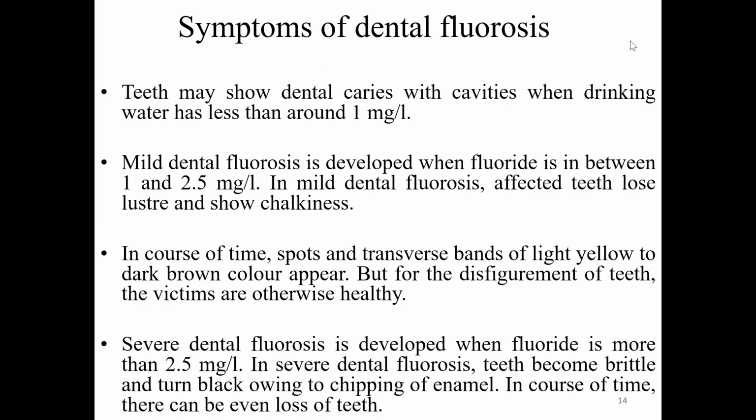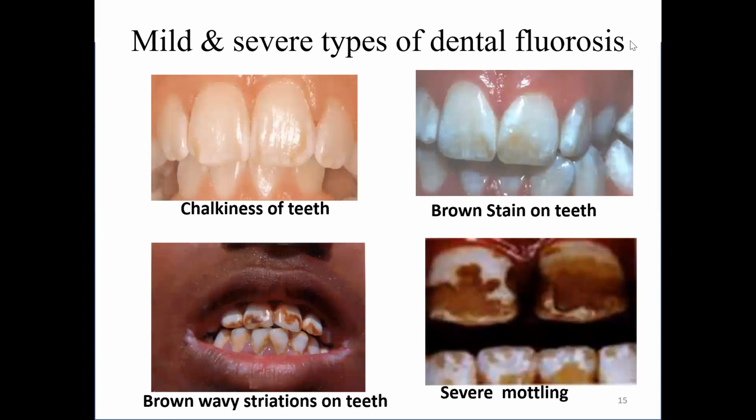Symptoms of dental fluorosis: teeth may show dental caries with cavities when drinking water has less than around 1 milligram per liter of fluoride. Mild dental fluorosis develops with fluoride between 1 and 2.5 milligrams per liter. Severe dental fluorosis develops when fluoride is more than 2.5 milligrams per liter. Mild to severe types of dental fluorosis. These are the pictures showing the chalkiness of the teeth, brown stain on the teeth, brownish wavy striations on the teeth, and severe mottling.